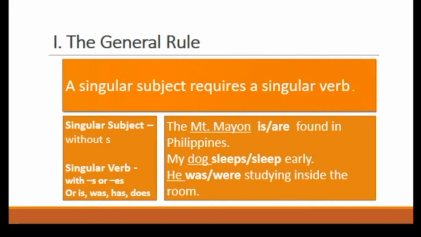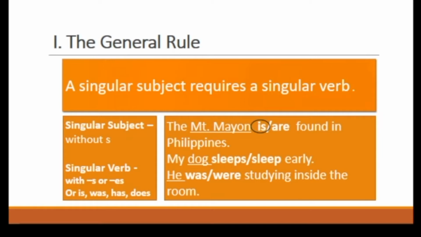Rule number 1, the general rule. A singular subject requires a singular verb. Remember, a singular subject doesn't end with an S, while a singular verb ends with an S or ES. Let's try to answer this. The Mount Mayon are found in the Philippines. The answer is is. Why is? Because the subject is Mount Mayon.